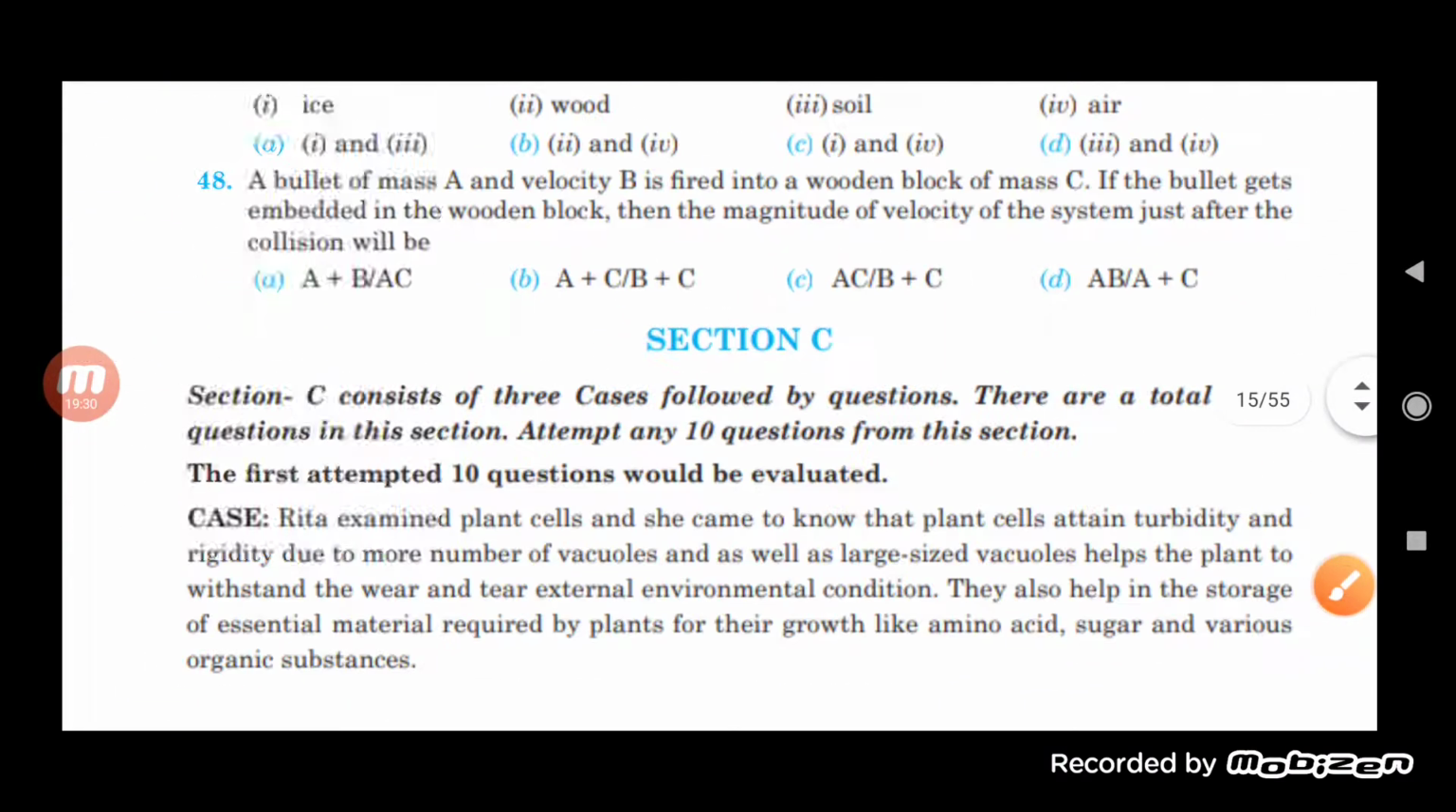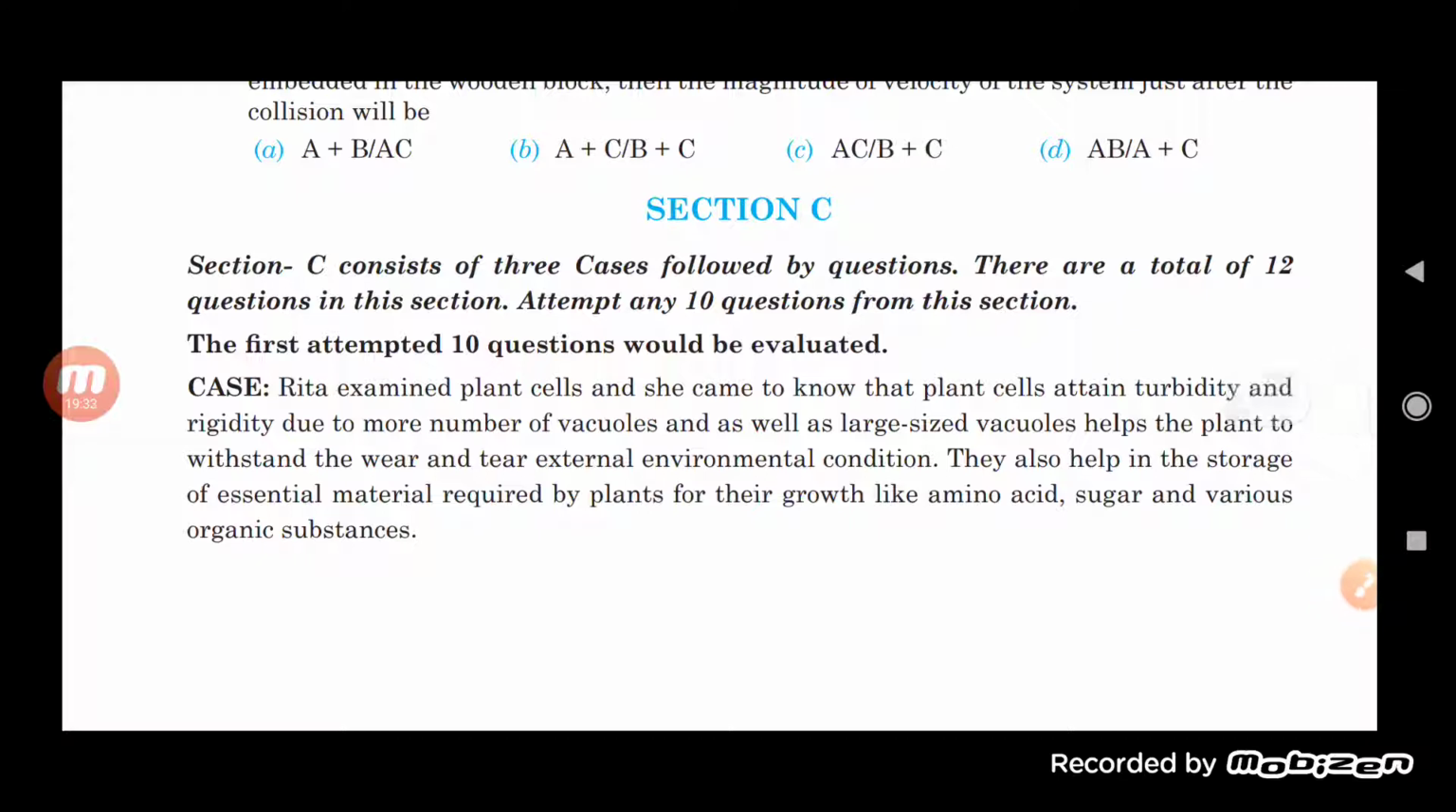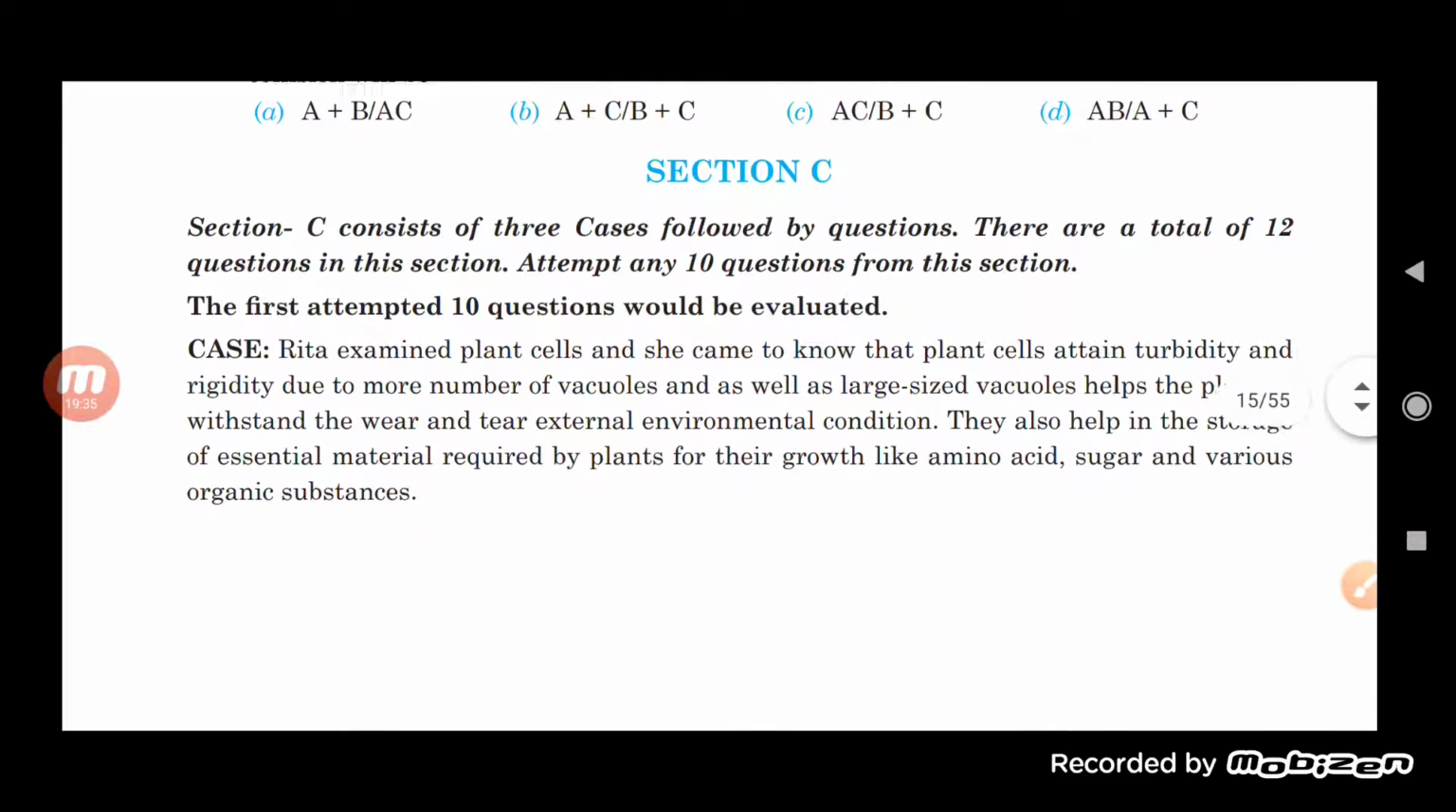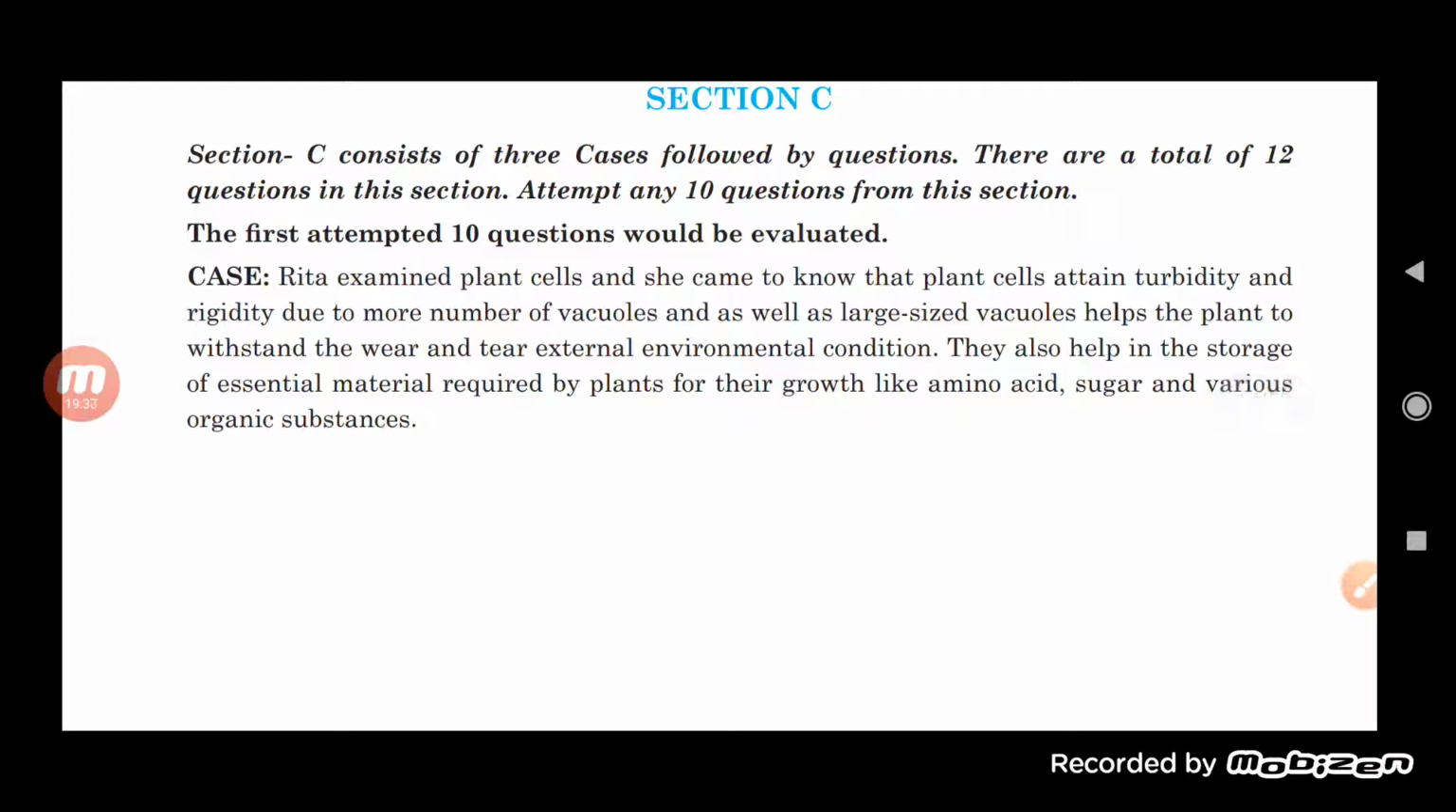Now see here, question section C is there, and you will find there are 3 cases. Case 1: Rita examined plant cells, and she came to know that plant cells attain turgidity and rigidity due to a large number of vacuoles as well as large-sized vacuoles. A large vacuole helps plants withstand the wear and tear of the external environmental conditions. This also helps in the storage of essential materials required by the plant for growth, like amino acids, sugar, and various types of organic substances.